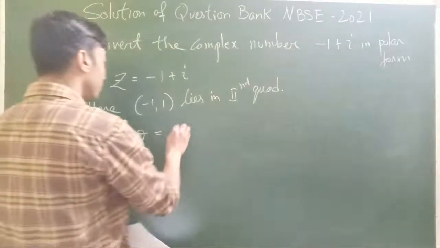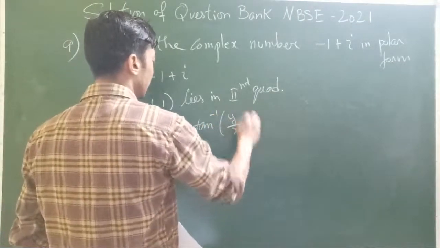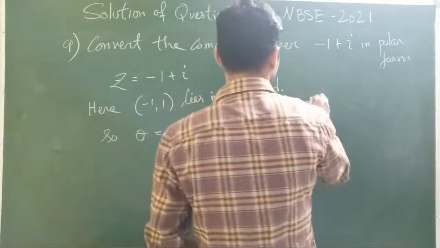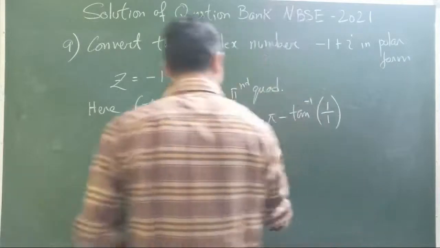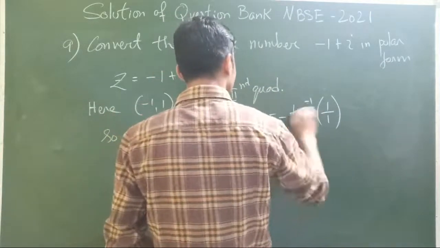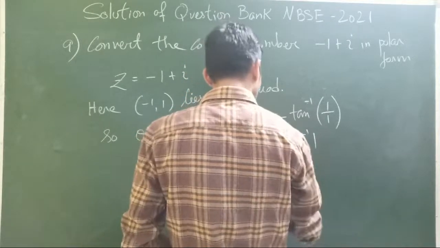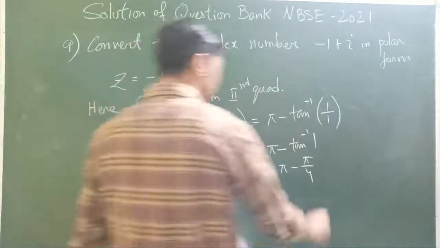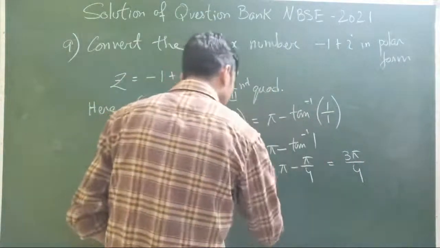So that's going to be pi minus tan inverse of y by x, that's 1 by 1. As I said, we do not use the negative values here. So tan inverse 1 will be pi by 4 because tan 45 is 1. So that will give us 3 pi by 4. So this is our amplitude, theta.